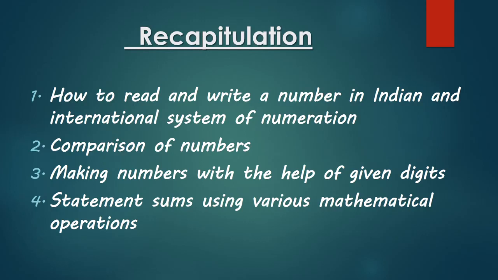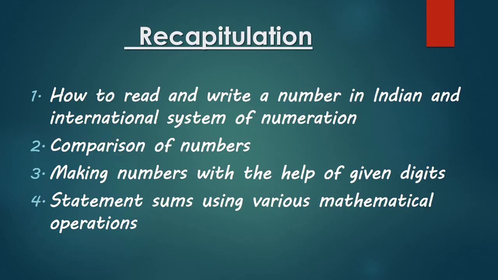The second thing that we have learned is comparison of numbers. When we have to compare two numbers, the first rule is to count the number of digits. A number whose number of digits is greater, that number is greater. But if the number of digits is the same, then we will check the extreme left side digit of the number. Whose extreme left side digit is greater, that number is greater.